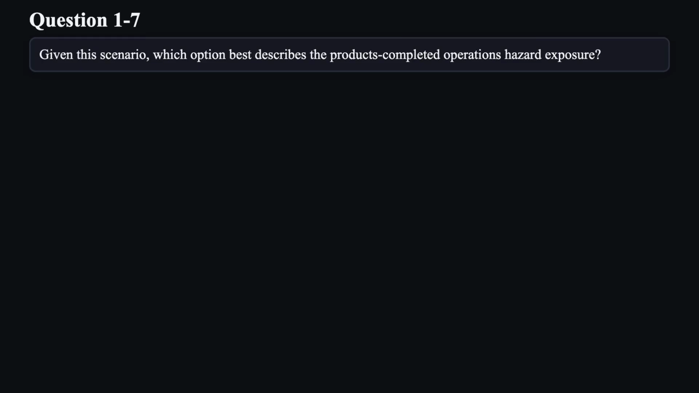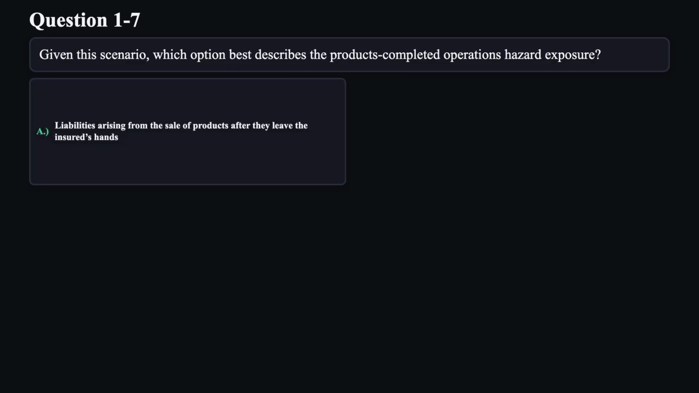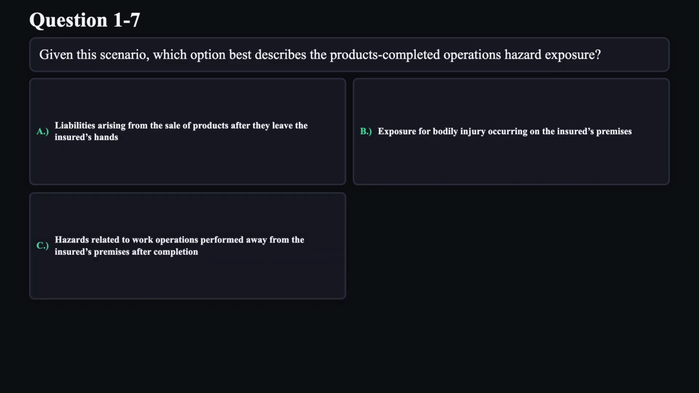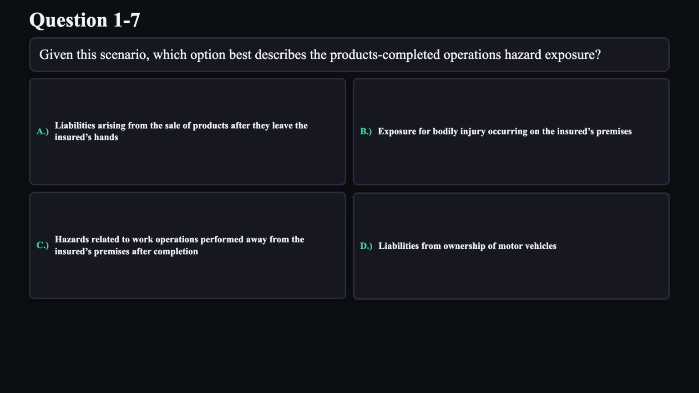Question 7. Given this scenario, which option best describes the product's completed operations hazard exposure? A. Liabilities arising from the sale of products after they leave the insured's hands. B. Exposure for bodily injury occurring on the insured's premises. C. Hazards related to work operations performed away from the insured's premises after completion. D. Liabilities from ownership of motor vehicles.